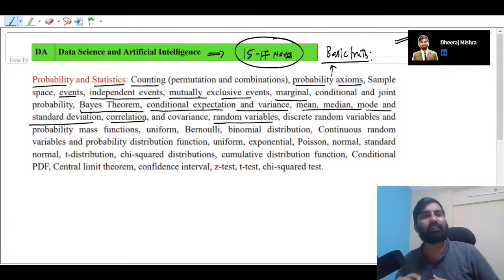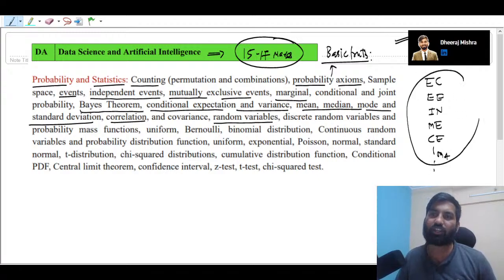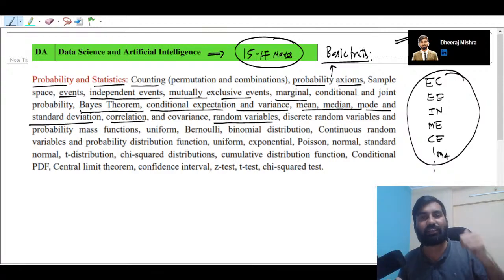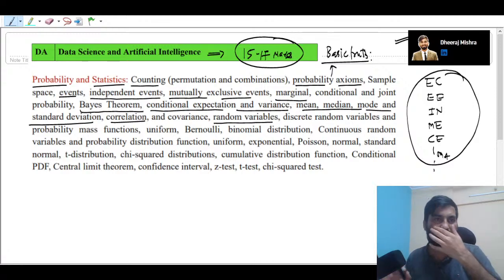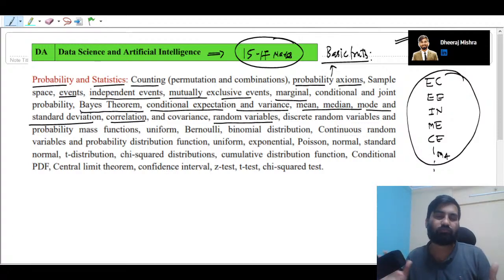This syllabus is there in all branches, not only data science: ECE, electrical, instrumentation, mechanical, civil, you name any branch, mathematics, probability and statistics is there. Whatever topics we have discussed till now are going to be in other branches, and they have a very important role to play in their core subjects, like communication engineering and digital communication, for understanding whenever you are sending a signal. But I'm not going to go into that, just remember it.